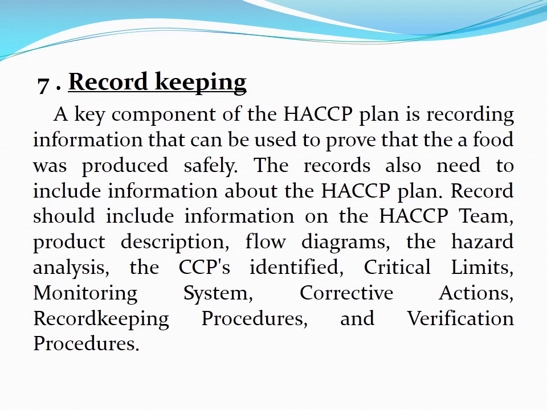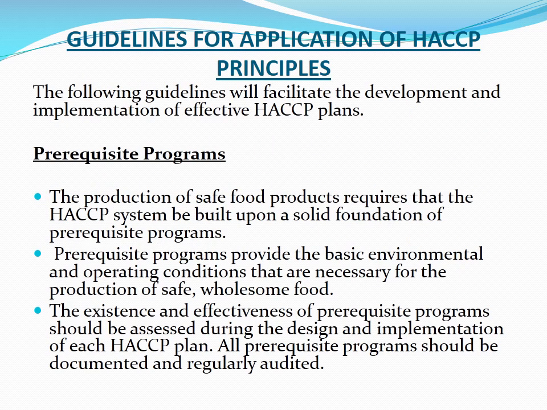Seventh is record keeping. A key component of the HACCP plan is recording information that can be used to prove that a food was produced safely. The records also need to include information about the HACCP plan. Records should include information on the HACCP team, product description, flow diagram, the hazard analysis, the CCP identified, critical limits, monitoring system, corrective actions, record keeping procedures, and verification procedures.